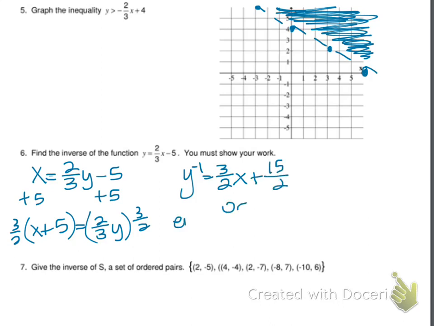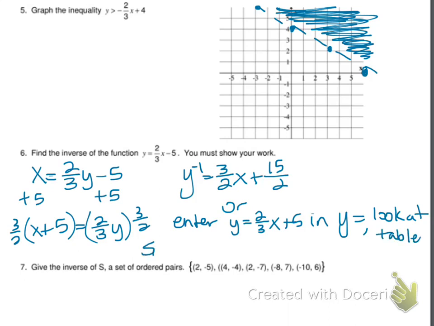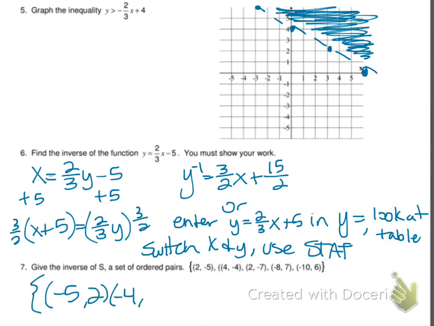Now the other way to do it would be to enter y equals 2/3 x minus 5 in y equals, look at the table, which would be your next step. Then after you look at the table, find some x's and y's, switch 2 ordered pairs, switch the x and y, and then use stat in your calculator to find the new equation. So that's another way. And number 7, all you had to do was literally switch the x and y ordered pairs. So you don't do anything with the signs, they stay with their number, you just switch the ordered pairs.